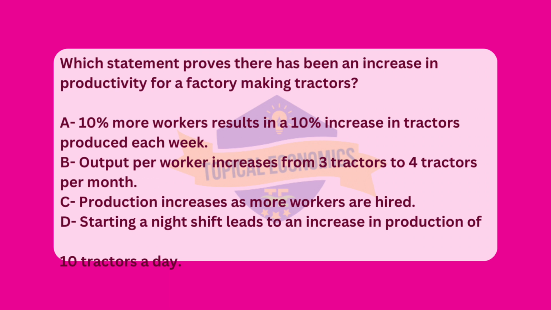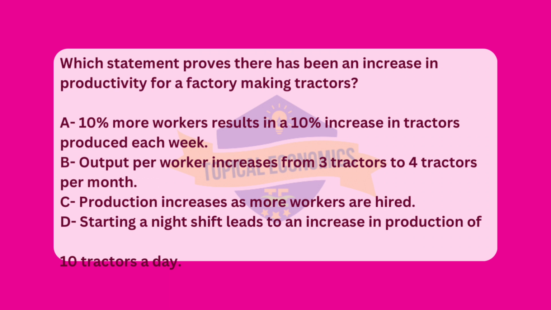The correct answer for this question is option B. Output per worker increases from 3 tractors to 4 tractors per month. An increase in productivity refers to producing more output with the same or fewer inputs. In this case, the statement that output per worker increases from 3 tractors to 4 tractors per month directly demonstrates an improvement in productivity, as each worker is now producing more tractors in the same amount of time. This is a clear indicator of increased labor productivity.